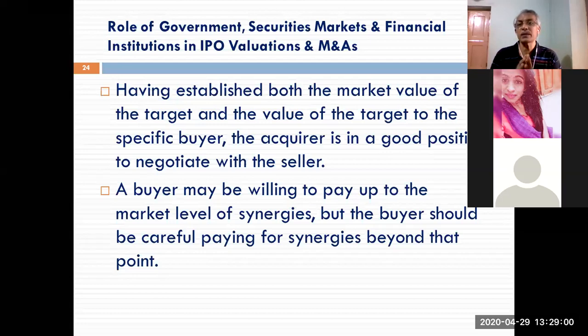Many times this happens. The asset is worth, for example, a site is worth 25 lakhs. That is the current market price. And you think this can be bought for 20 lakhs also. Then if you are able to buy this at 20 lakhs, you have made a surplus of 5 lakhs. So you are in a better position to know whether the seller is going to insist on the current market price, or whether he is ready to bargain, whether he is ready to come down by a couple of lakhs or crores, depending upon the deal.